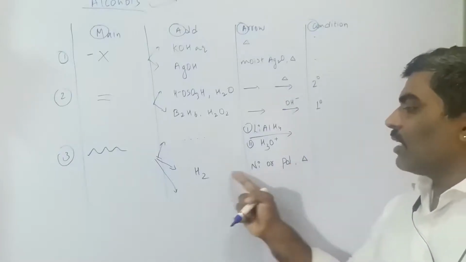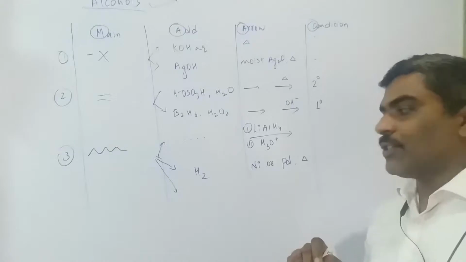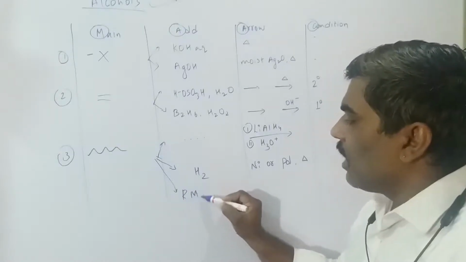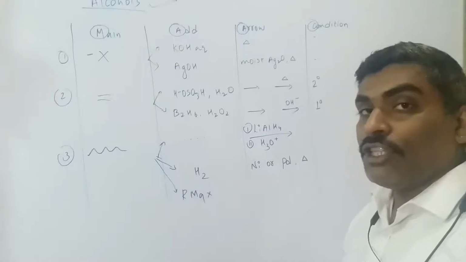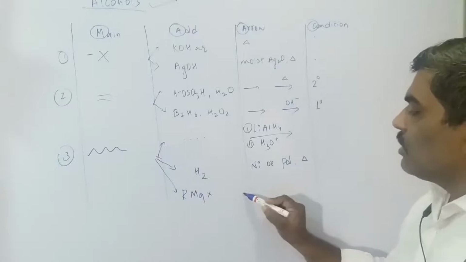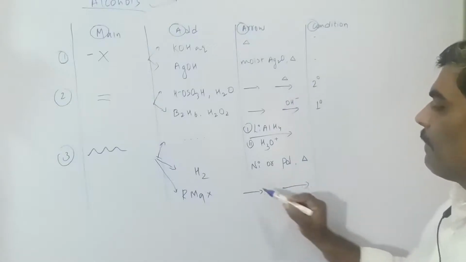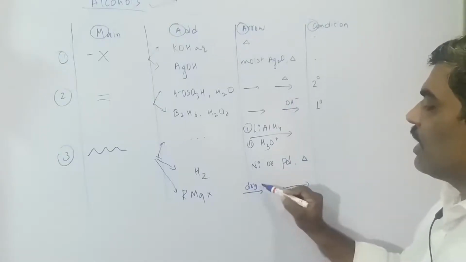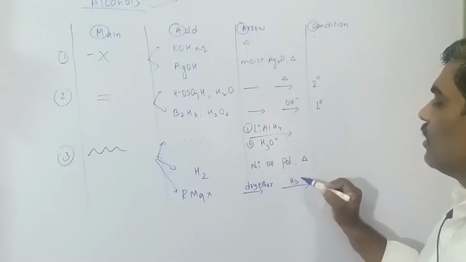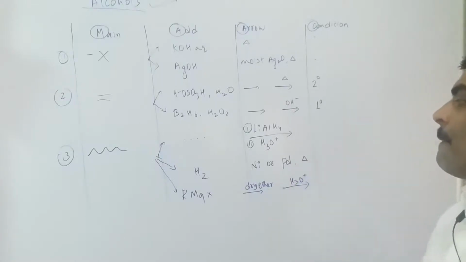This is known as catalytic hydrogenation. And for this, RMgX, which you know very well, Grignard's reagent, this is also a two-step process. So here we write dry ether on the arrow, and here is hydronium ion.